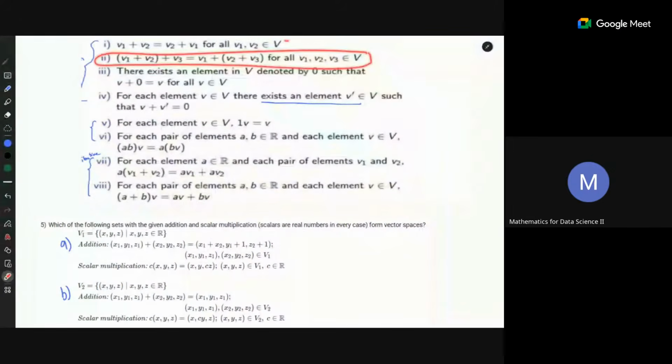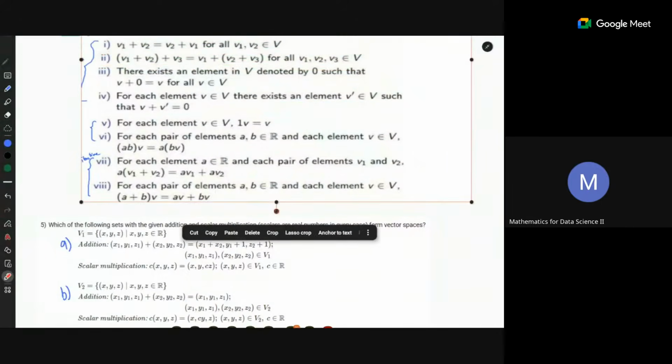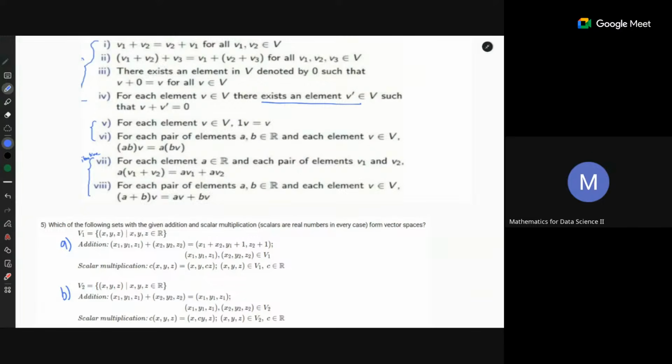So what is commutativity? Commutativity says that order does not matter, but in this case, you can see the order matters. So if you add x2, y2, z2 first with x1, y1, z1, what do you end up with? x1 plus x2, first coordinate, no problem. Second coordinate will be y2 plus 1. Third coordinate will be z1 plus 1, which is not equal to this. So it is not commutative.